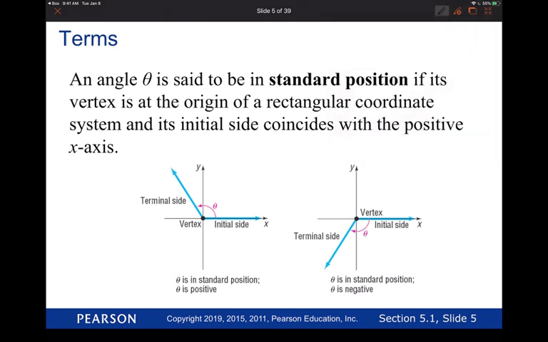Black is beautiful. So we're here. Upper right is quadrant 1. Upper left is quadrant 2. Bottom left is quadrant 3. Bottom right is quadrant 4. That's what we were referring to. Is that okay?